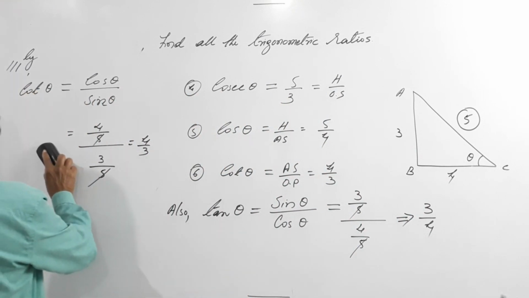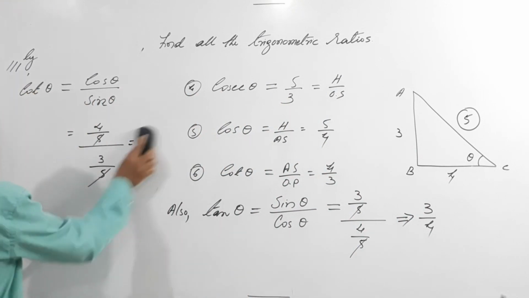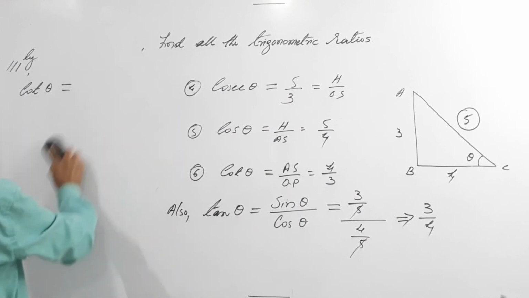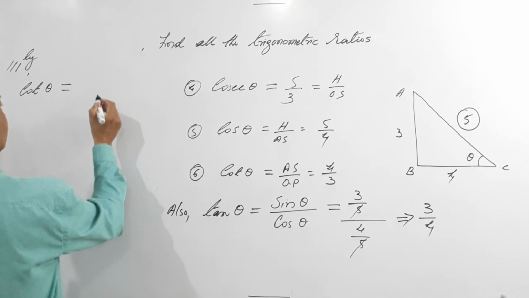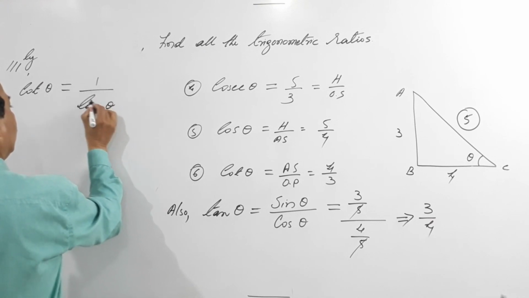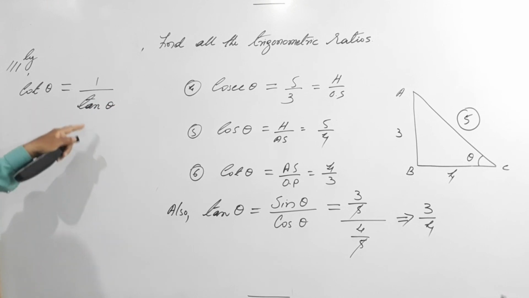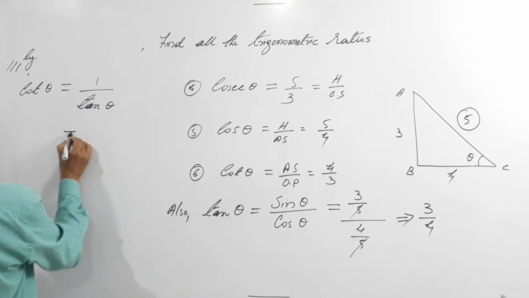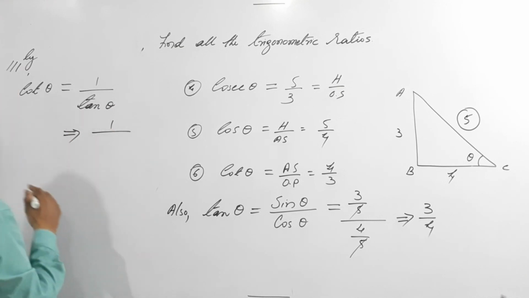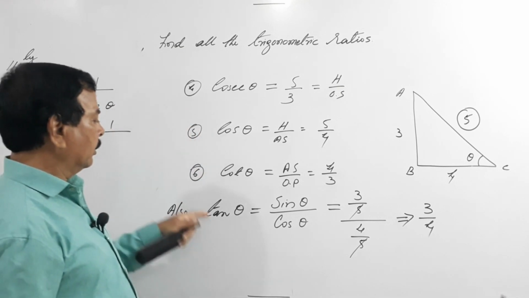Now you have made a note of this. Now what is cot theta? Cot theta is nothing but 1 by tan theta, right? Cot is 1 by tan. You can do it this way also. That is nothing but 1 over tan theta. What is tan theta?